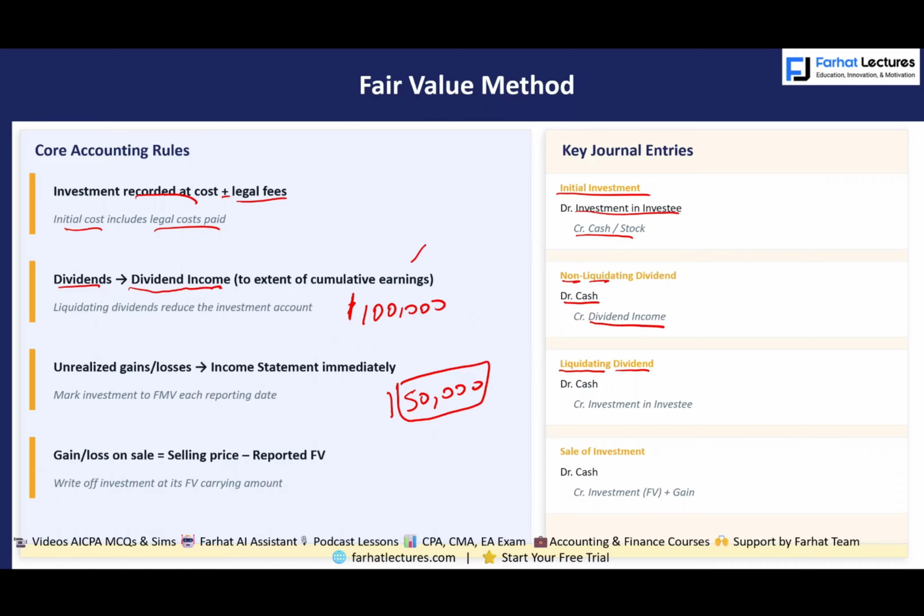The remainder is considered ROC, return of capital. It's a liquidating dividend. You're basically giving me back my money. Therefore, I debit cash for the extra 50,000, and I credit my investment. I would reduce my investment by 50,000. Why? Because this dividend is liquidating.